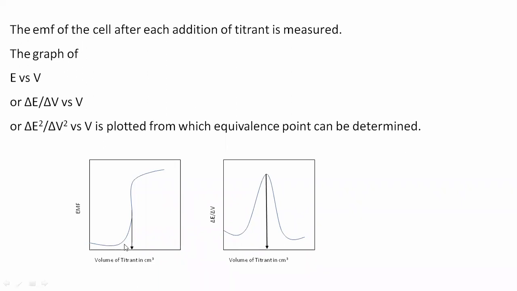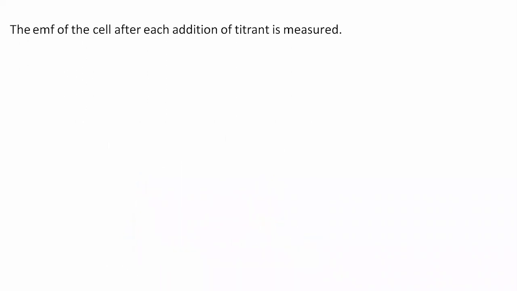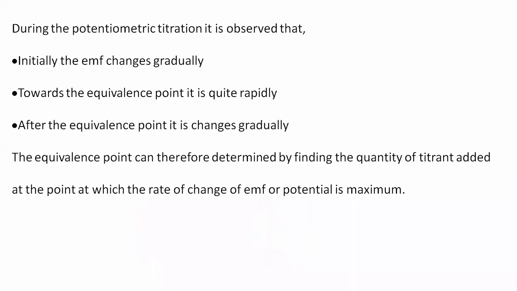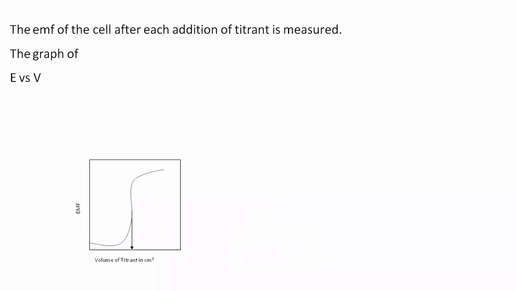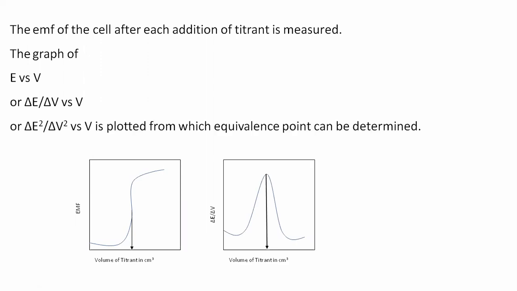It is basically decreasing, and after the equivalence point it increases gradually, as the concentration changes happen. So whenever we add titrant, the EMF of the cell is measured, and the graph of potential difference versus volume of titrant is plotted, from which the equivalence point can be determined.